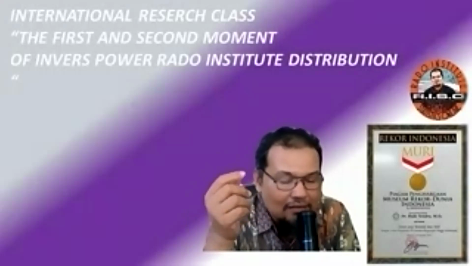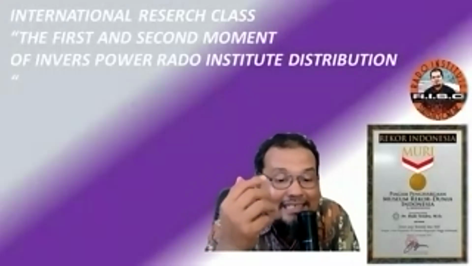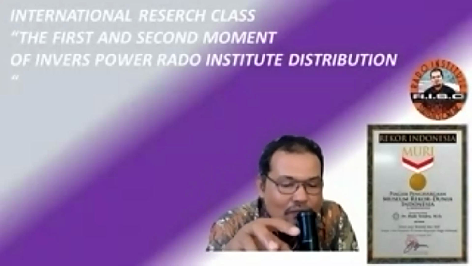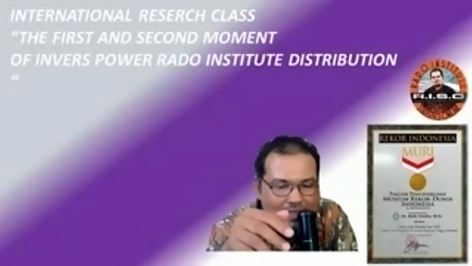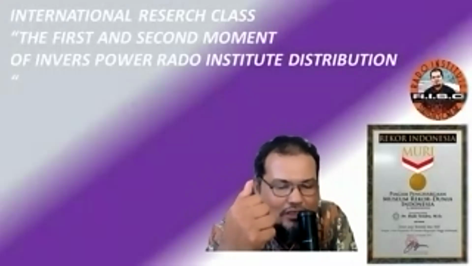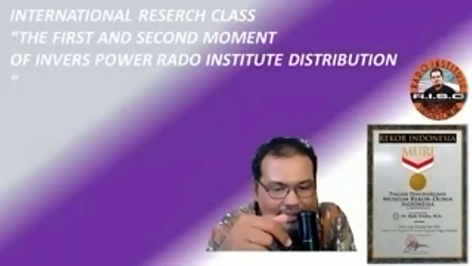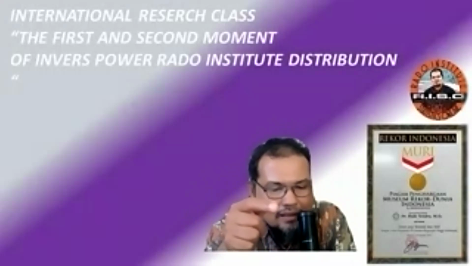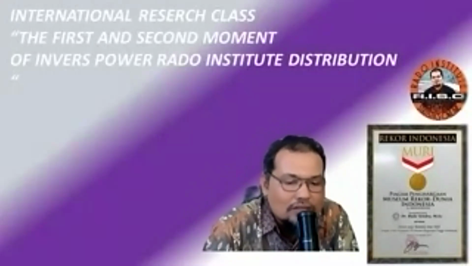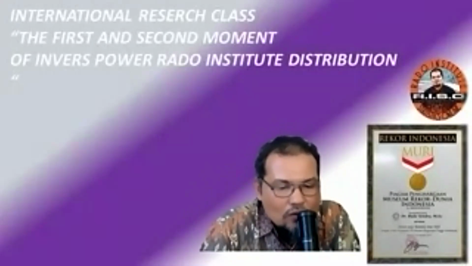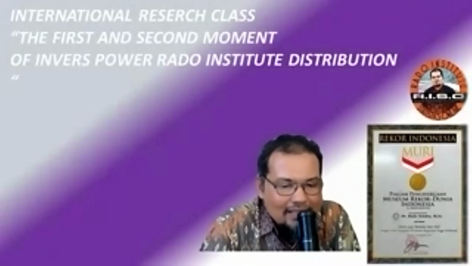In the next session, we will give examples for the inverse power Rado Institute distribution for k equal to 2, 3, 4, 5, and 6. We will show how to use the fixed formula to solve the first and the second moment of the inverse power Rado Institute distribution for k equal to 2, 3, 4, 5, and 6.